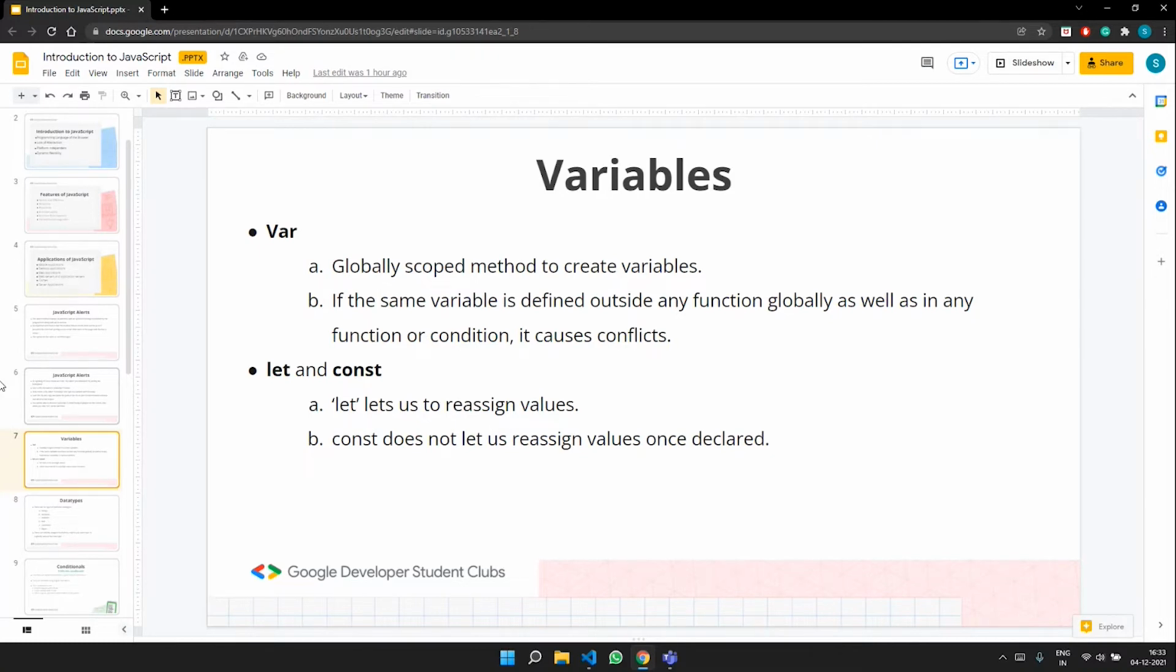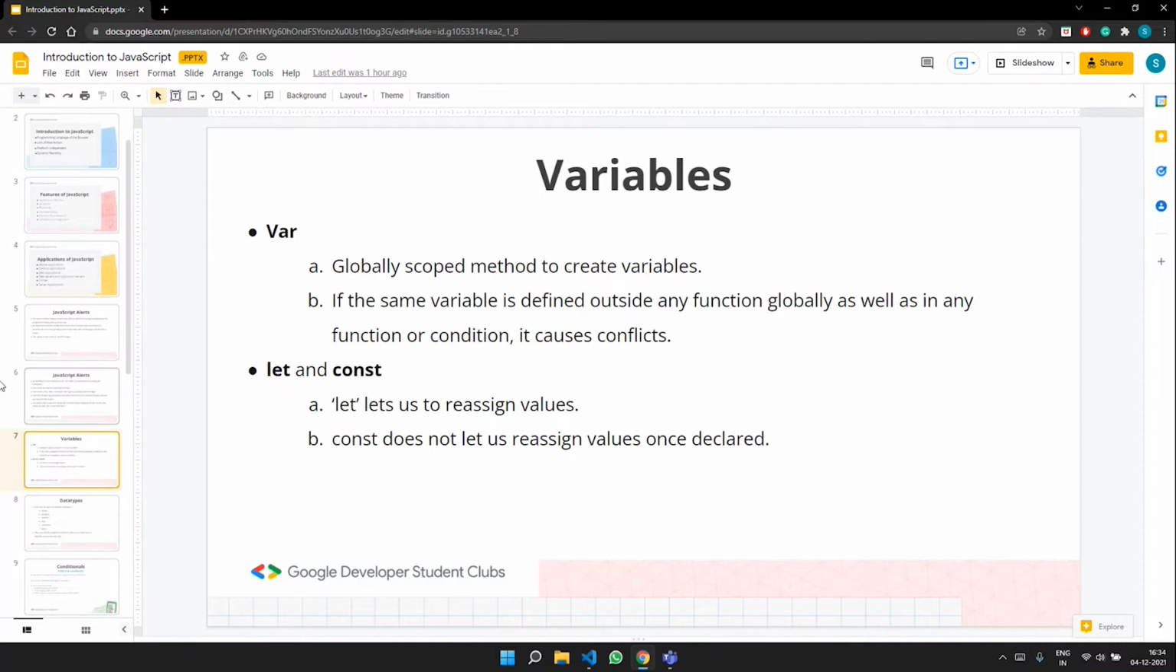This is one important point to note down. It is globally scoped. It is quite important when you take into consideration interviews too, because many recruiters do ask from these places. So let us say we have a variable defined at the beginning of a code and another variable with the same name defined in the function or a condition. It will cause conflicts, right? If the variable is defined outside any function globally as well as inside a function, it causes conflict because there will be two places where you are giving two different values, and this is where the conflicts arise.